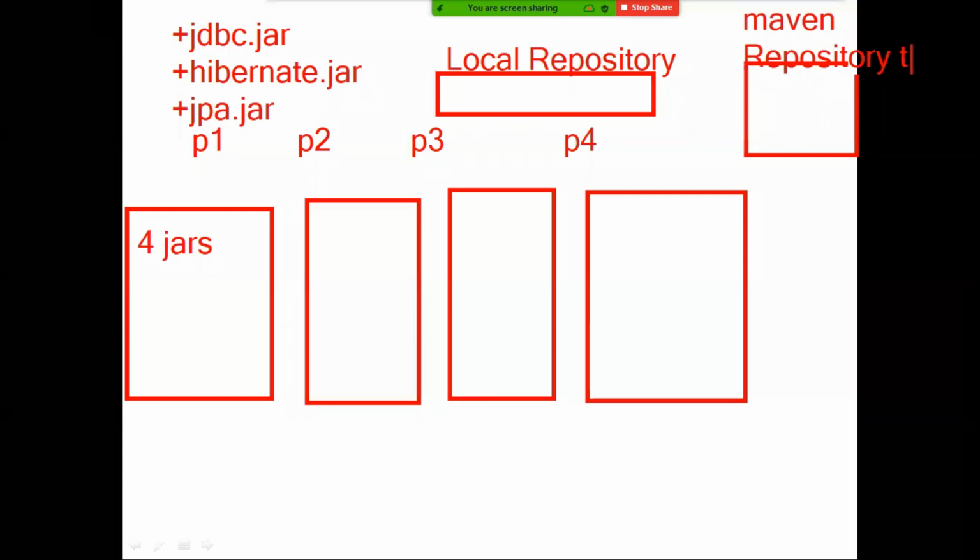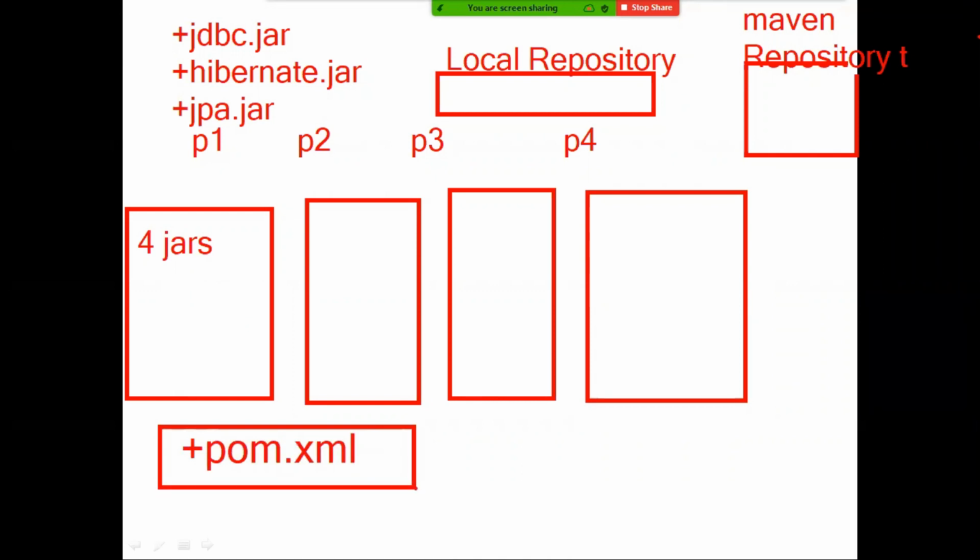So whenever you create a project in Spring, one file is created. What is the name of the file? The pom.xml file. And the developer must write all the dependencies. Dependency is nothing but a jar file. Your project is depending on these jar files. Without adding those jar files, your project will not run. You cannot develop the project, you cannot run the project. So all the dependencies for your project are provided through Maven.